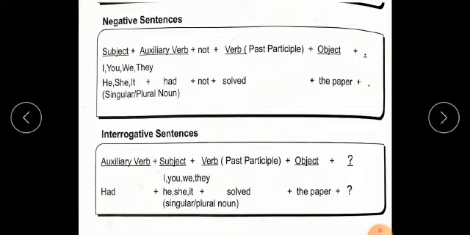Interrogative sentence: in an interrogative sentence, we exchange the auxiliary verb with the subject. Auxiliary verb means had. Had is written in the beginning of the sentence, and at the end of the sentence we put a question mark. So the sentence is: Had she solved the paper? Question mark.